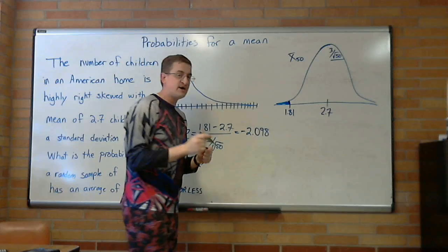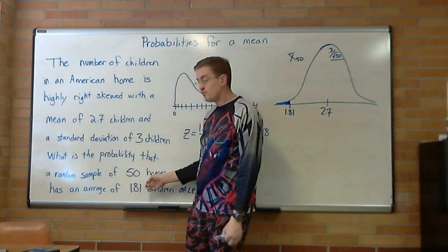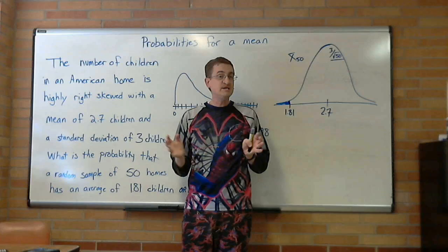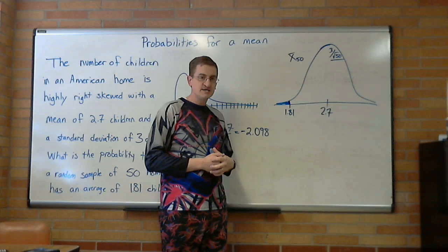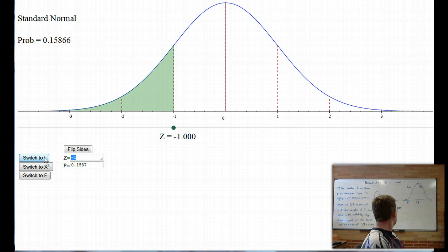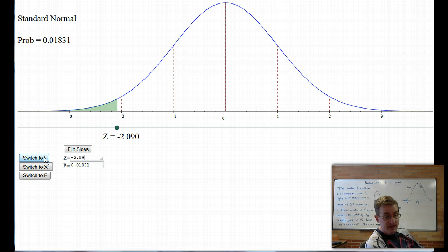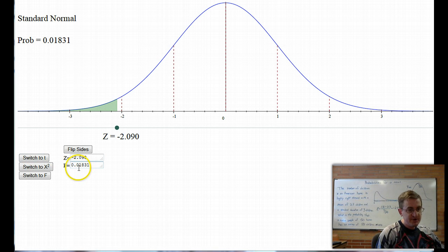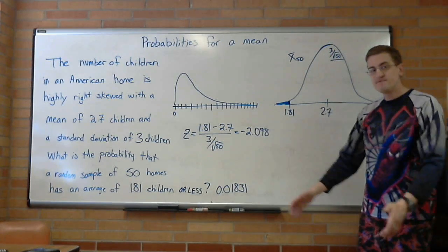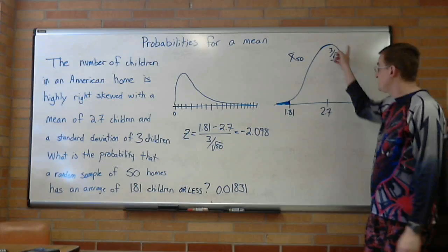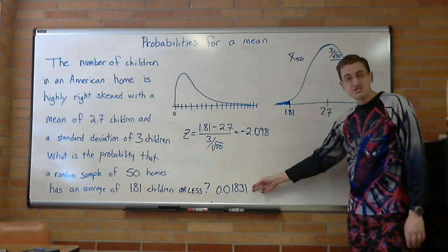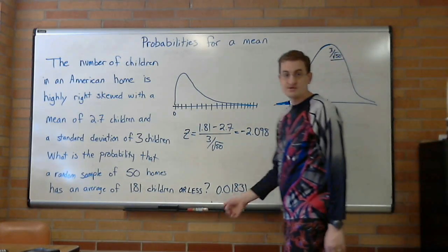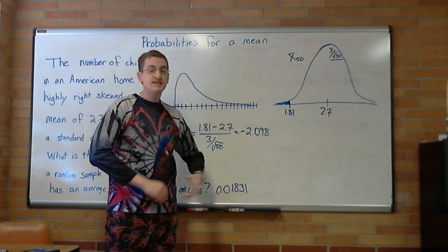Why? I'm trying to figure out whether this census taker that got 1.81 was just super unlucky or whether I think there was cheating. Well, how much area is there in this little tail? If I put in my z-score of negative 2.098, I get an area of 0.01831. So how many census takers, if they were really honest census takers, would get an average this low or even something lower? And the answer is just under 2% of census takers get averages this low just by luck.